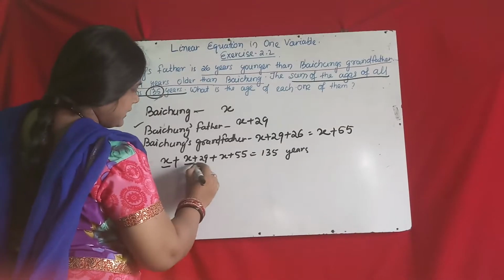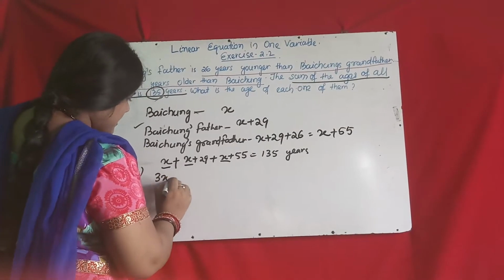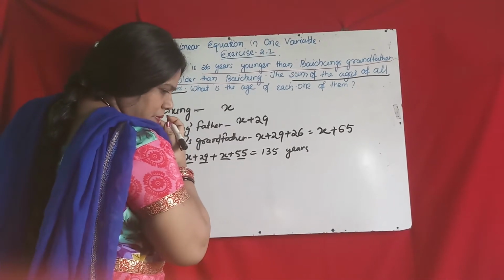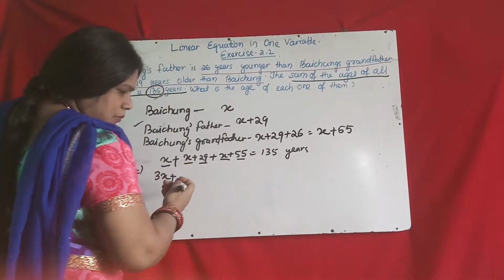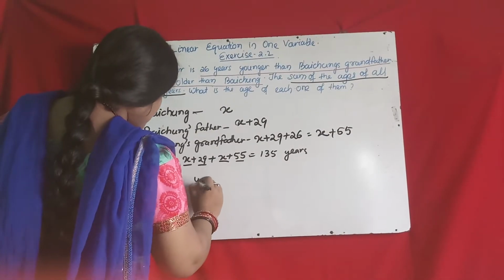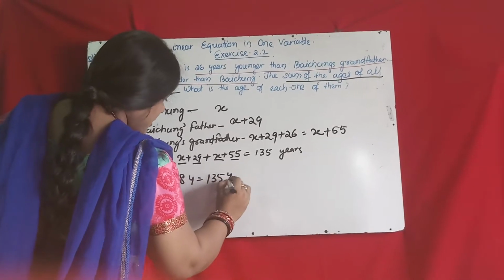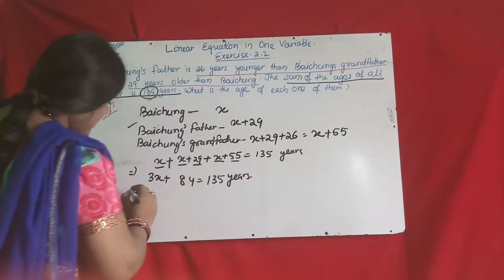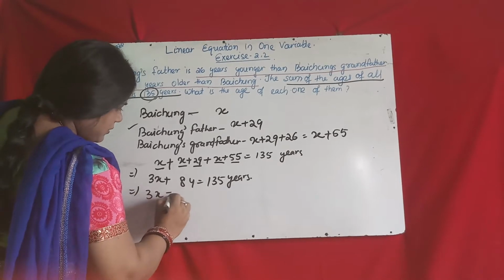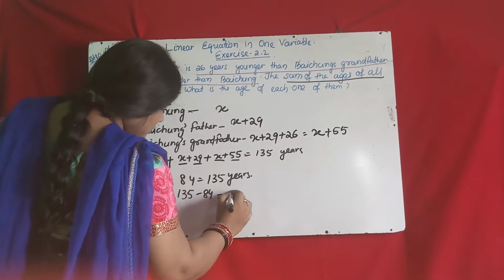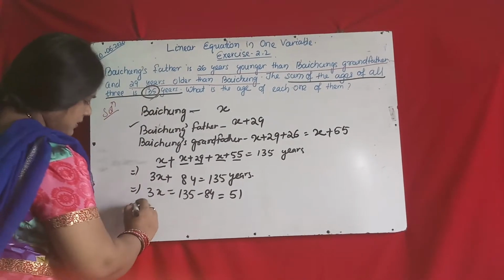Okay. Now you solve the equation. Here X, X, X, so 3X, 29 plus 55. How much? 84. Equal to 135 years. 3X equal to 135 minus 84 equal to 51 years.